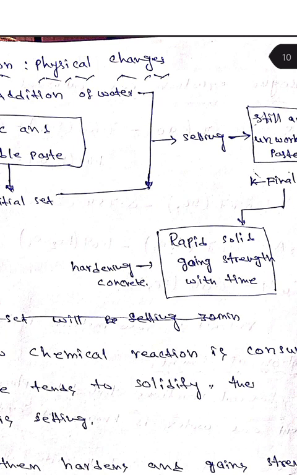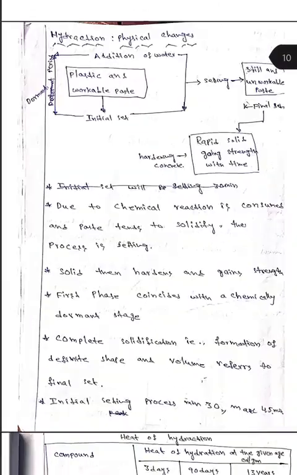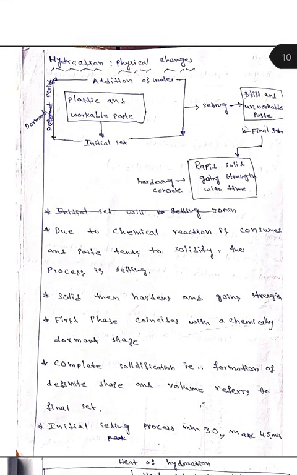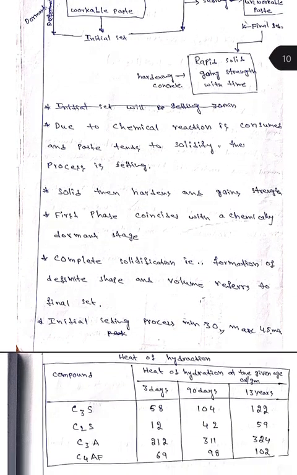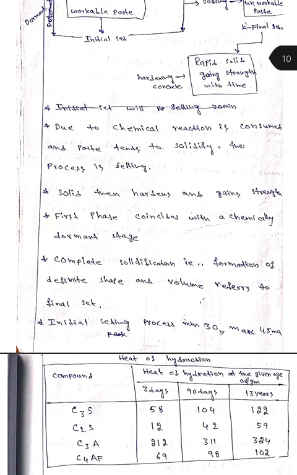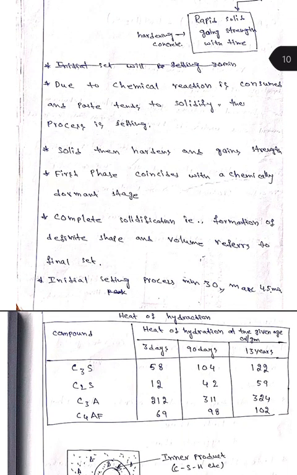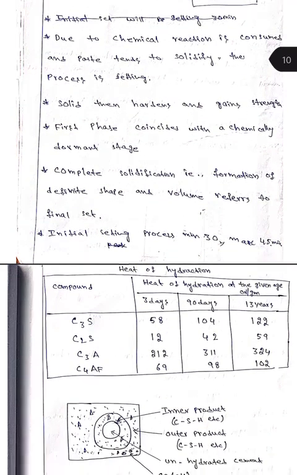For 28 days, the concrete specimen must be hydrated and become strong or hardened. That hardened state is the compression strength of concrete, and this is known as hydration of concrete. Due to chemical reaction, the paste is consumed and solidified in the process, and the solid hardness is maintained. The first phase is considered the chemical reaction dominant stage. The dominant stage is a stage where no other reaction takes place. Meanwhile, up to 6 to 7 hours, hydration heat peaks.